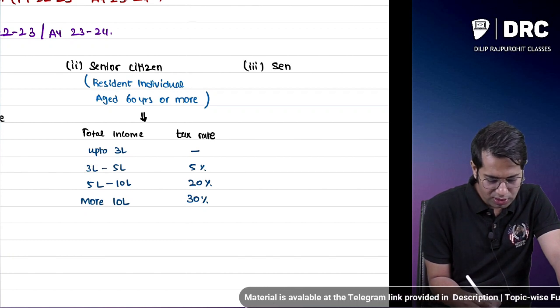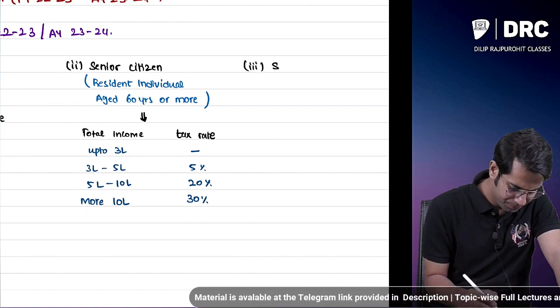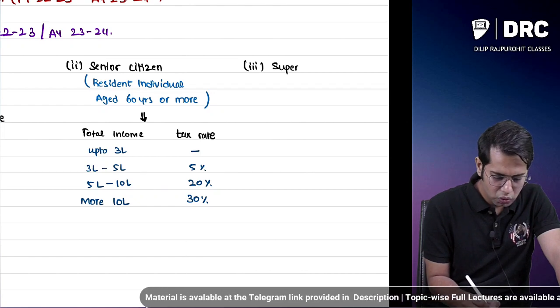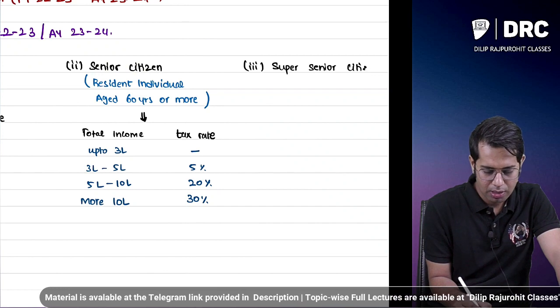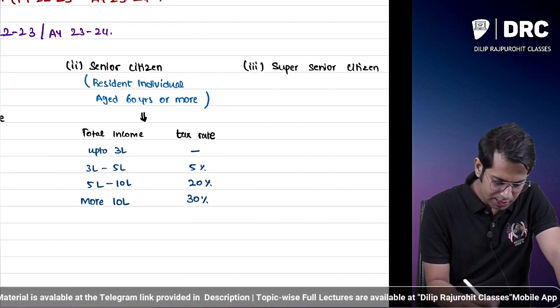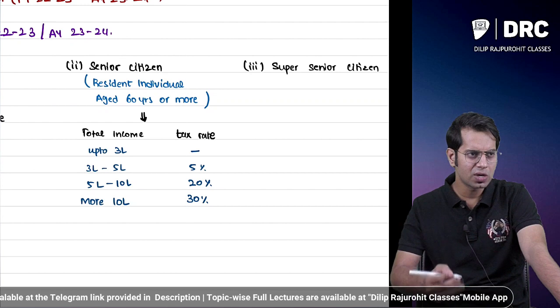Sir, what do you mean by super senior citizen? Who is this person, sir?